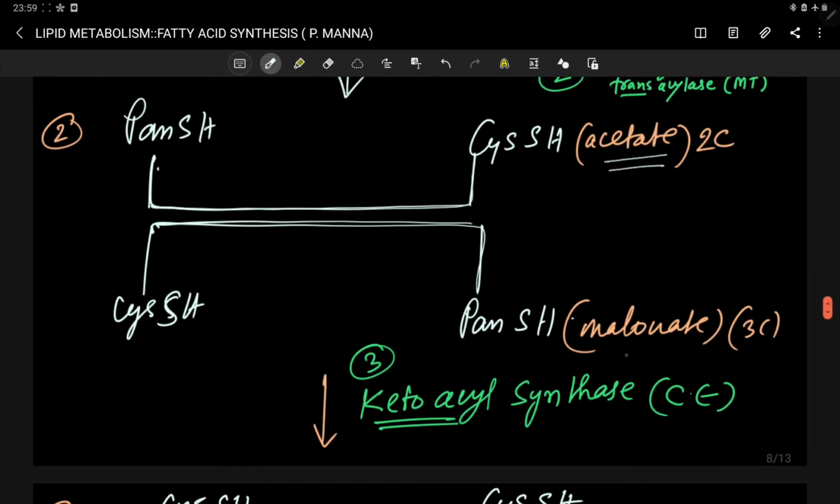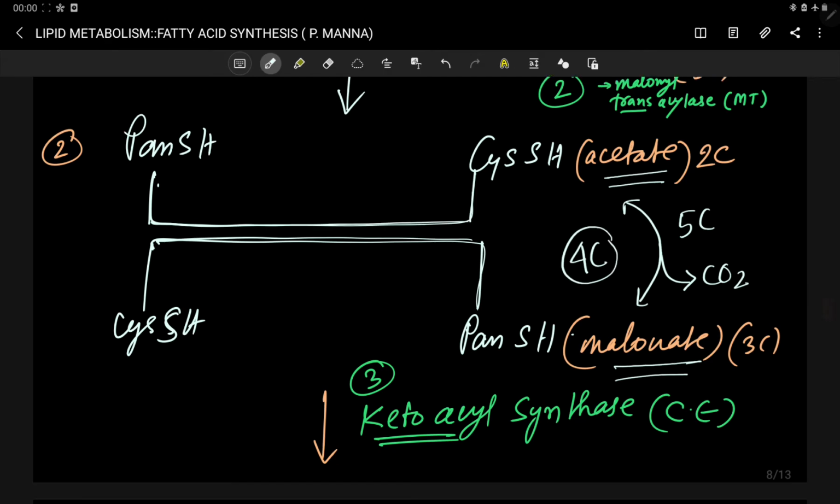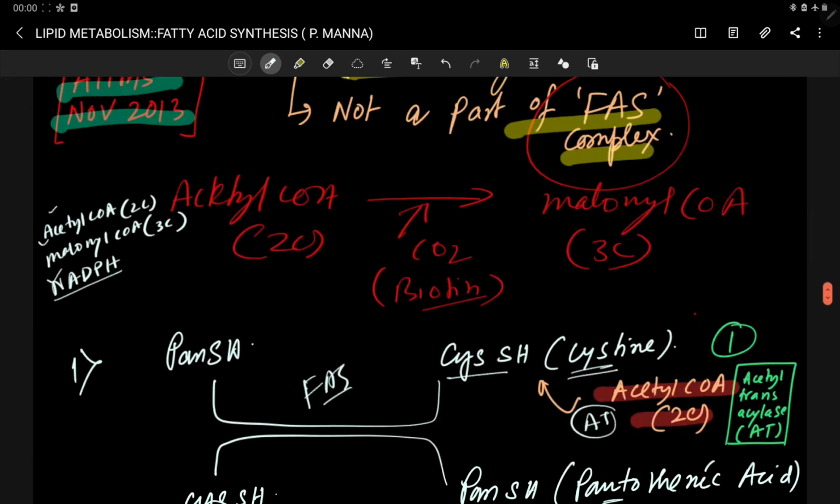Acetate is 2 carbon, malonate is 3 carbon. They are condensed with each other, forming a 5 carbon intermediate complex, and from this 5 carbon intermediate one CO2 is released, and ultimately a 4 carbon acyl group is formed.